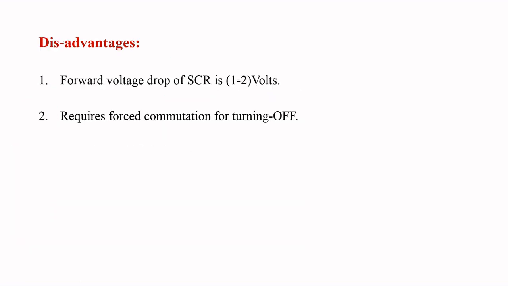Coming to the disadvantages of SCR, even though SCR has many advantages, it has some disadvantages. The first one is that the forward voltage drop across the SCR is 1 to 2 volts. This means when SCR is in conducting state, the voltage drop across it is 1 to 2 volts. If we consider a diode, the forward voltage drop across the diode is 0.3 to 1 volt. So this is one of the disadvantages of SCR.